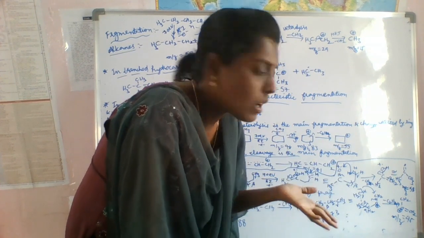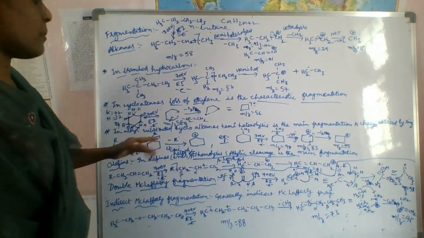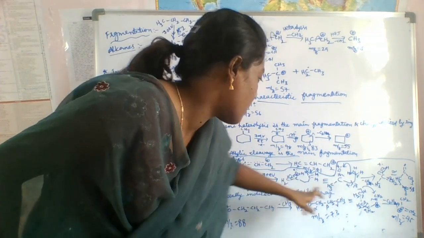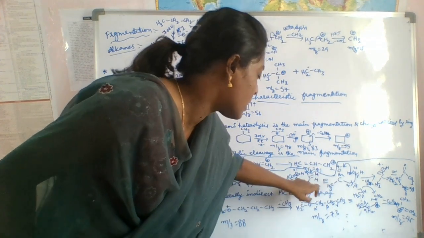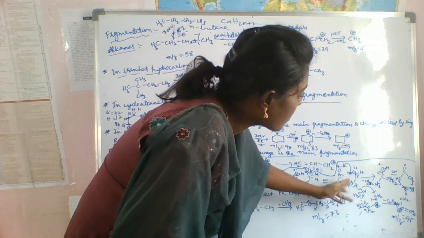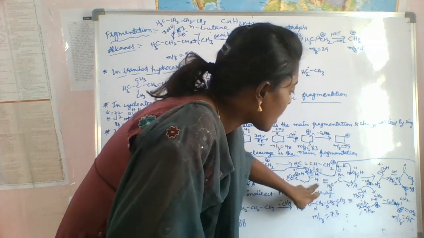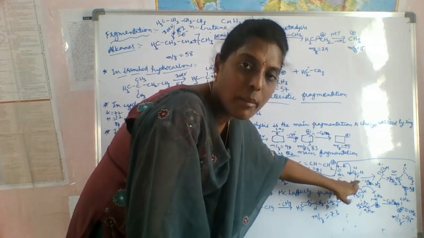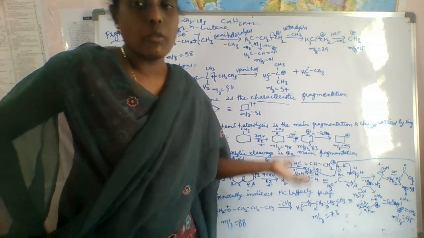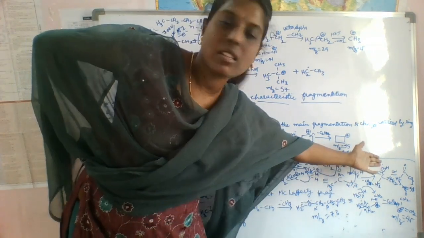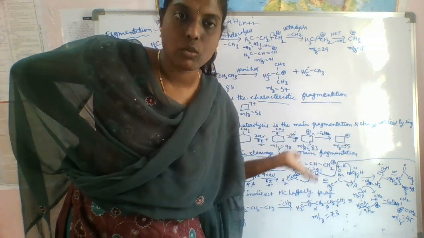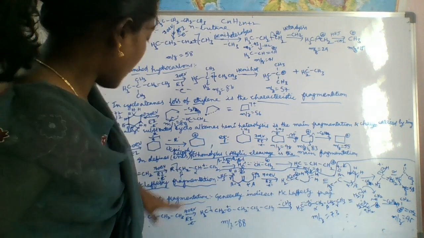That's why we can do one more McLafferty fragmentation. First we do it for this part, then we get this after fragmentation. Even after one McLafferty fragmentation, there is a chance to do one more McLafferty fragmentation, because it has one more gamma hydrogen atom. By doing one more McLafferty fragmentation, we get this other molecule. Like this, we can do the double McLafferty fragmentation.